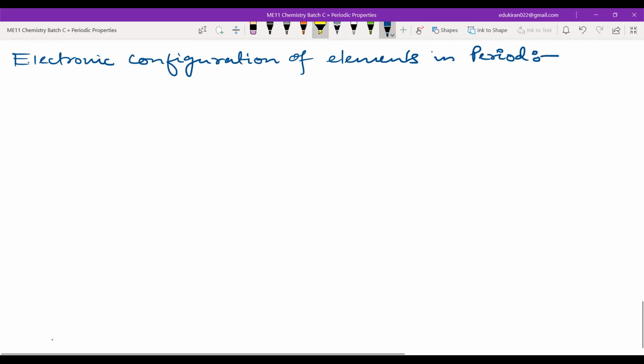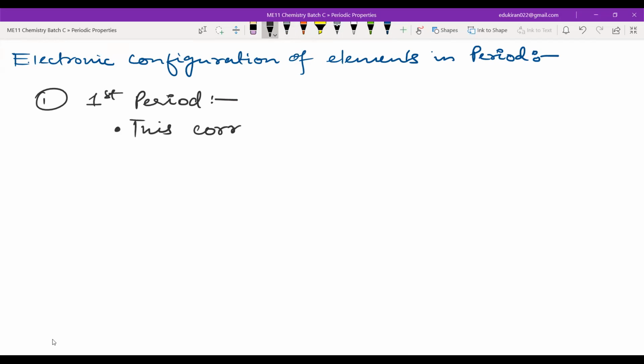Electronic configuration of elements in a period. Now, in the period, what happens in the first period? We will start with the first period, second period, etc. Okay, so in the first period, this corresponds to n is equal to 1. What is n here? Number of shells. That is, n is the principal quantum number.